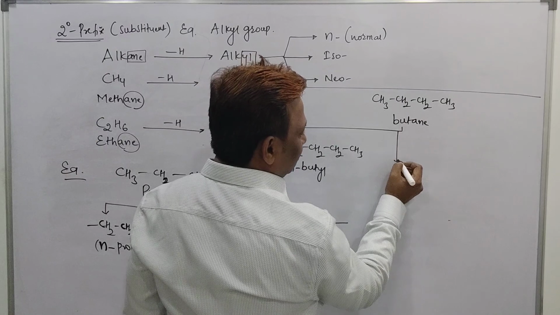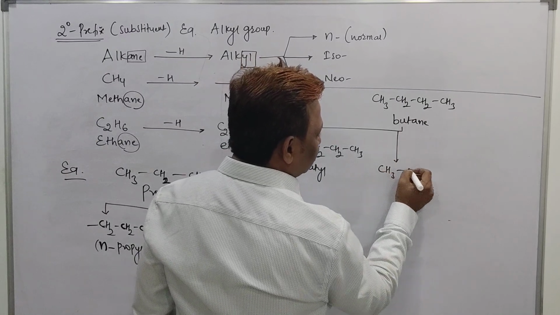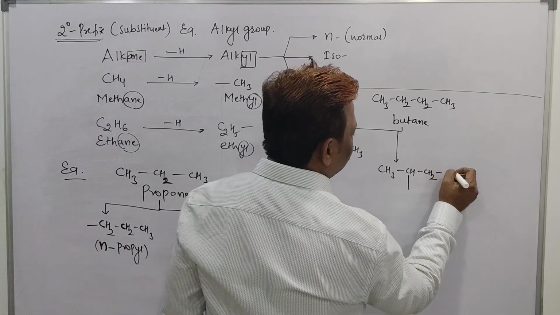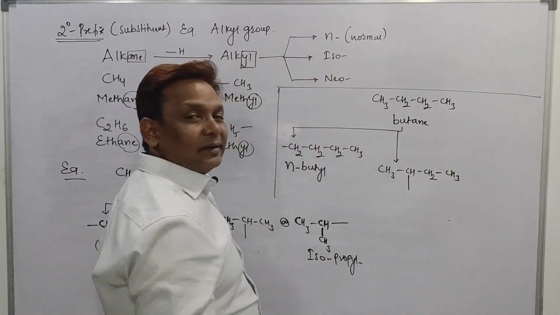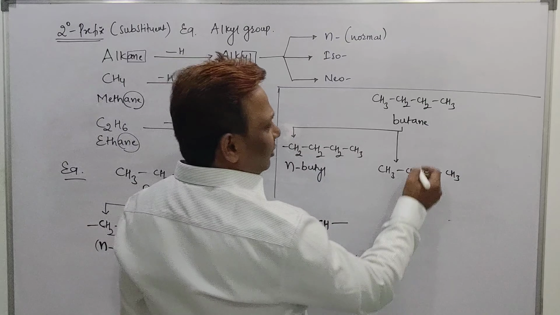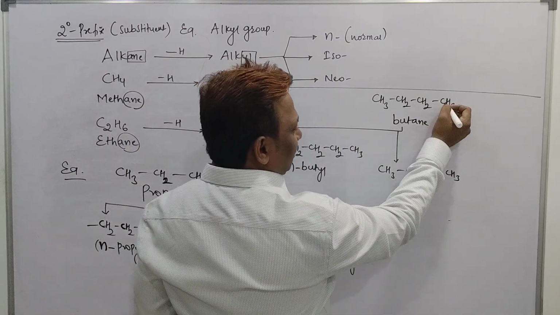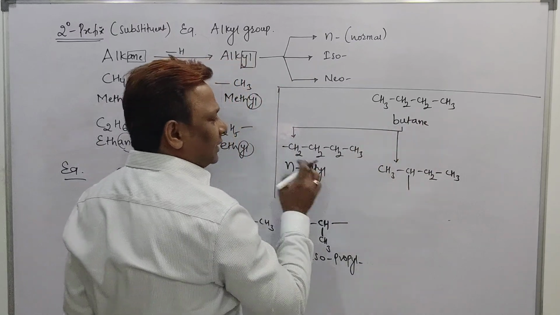So what we can do now, this is a CH3, this is a CH, this is a free bond, then I'll take out CH2 beta and I will take out CH3. Is it clear? Sir, I want to take out hydrogen from here. If you take out here, the same thing I will get, and if you take out here, it is the same thing, the same thing I will get.